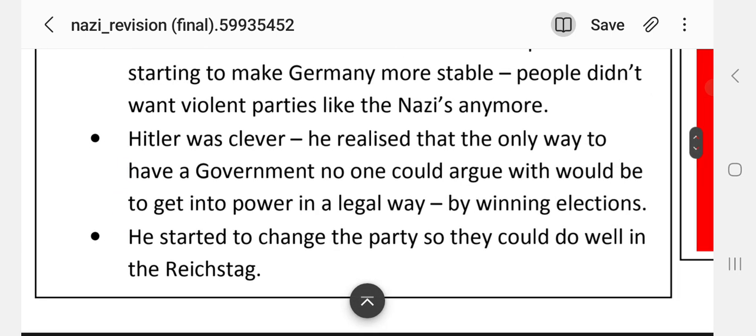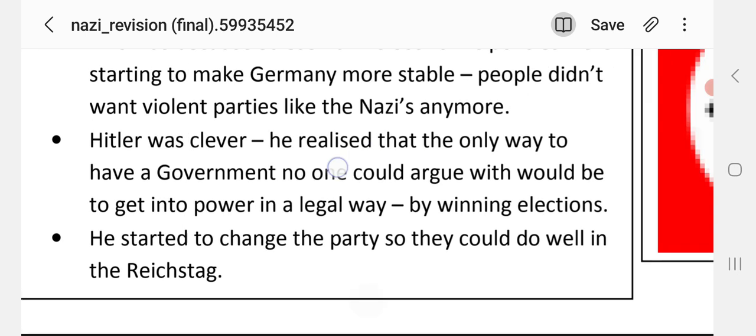Hitler was clever. He realised that the only way to have a government no one could argue with would be to get into power in a legal way, by winning elections. He started to change the party so they could do well in the Reichstag.